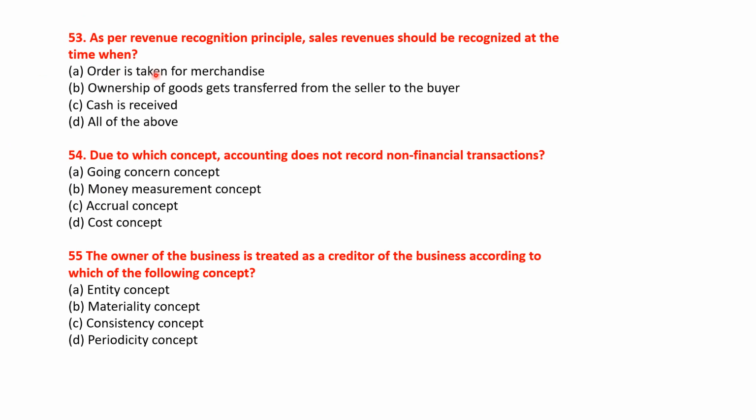As per revenue recognition principle, sales revenue should be recognized at the time when order is taken for merchandise, ownership of goods gets transferred from the seller to the buyer, cash is received, all of the above. So the correct answer will be option B, ownership of goods gets transferred from the seller to the buyer. Okay, so option B will be the right answer.